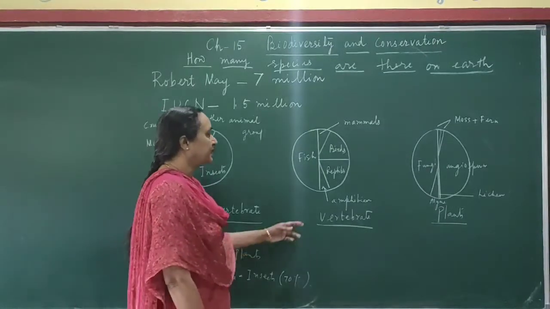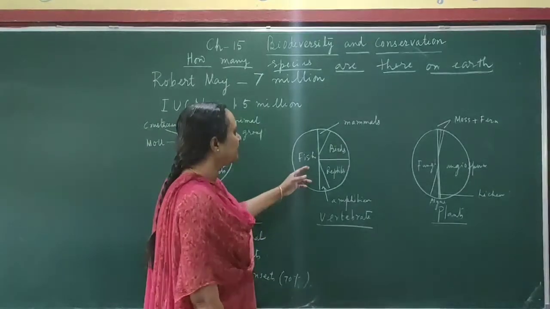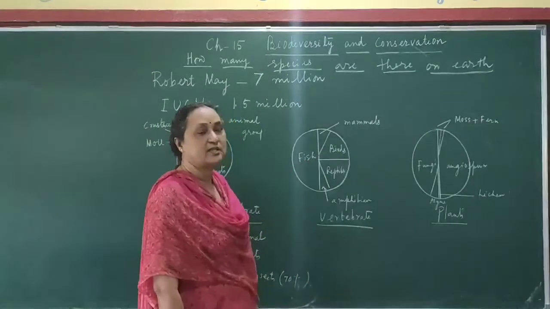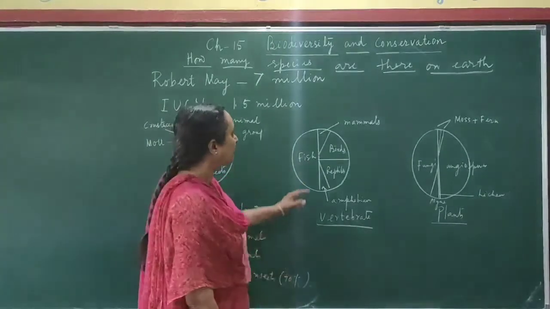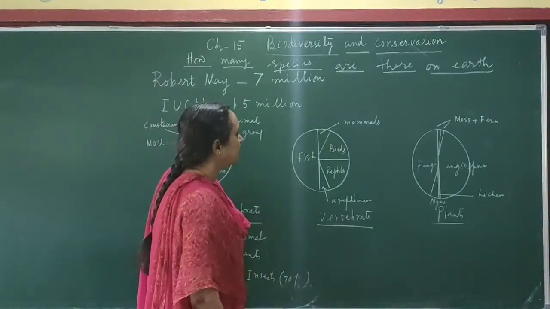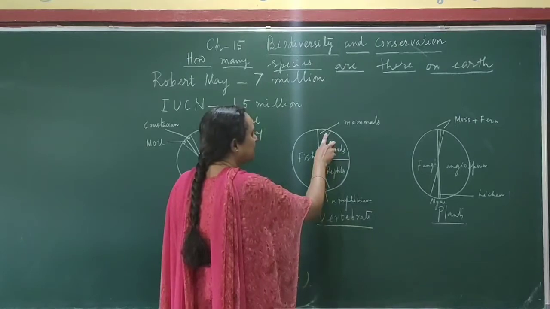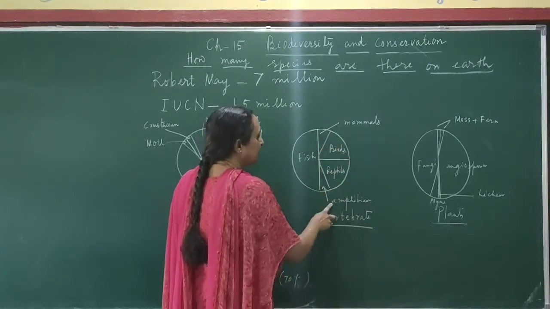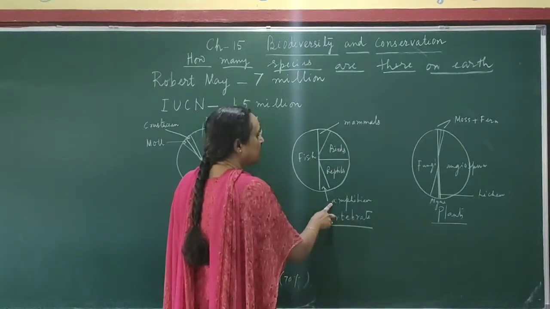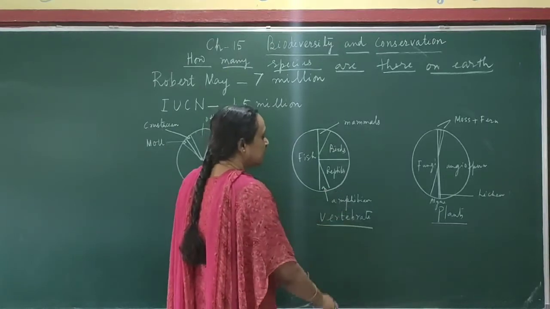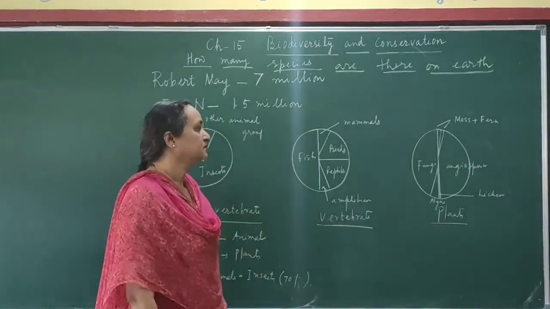If you take vertebrates, then in vertebrates you can find around 50% are fishes. And of the remaining 50%, the maximum are birds and reptiles, and the number of mammals is also low, and the amphibians' numbers are also low. Okay, so this is the biodiversity of vertebrates.